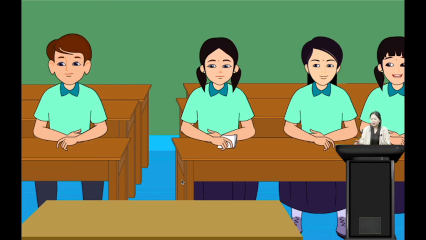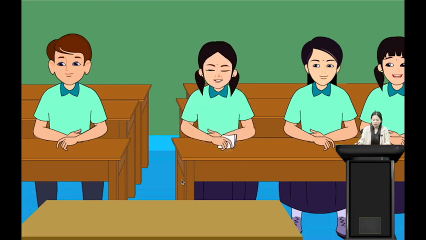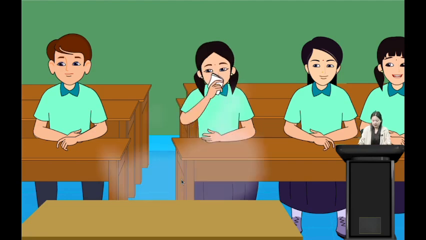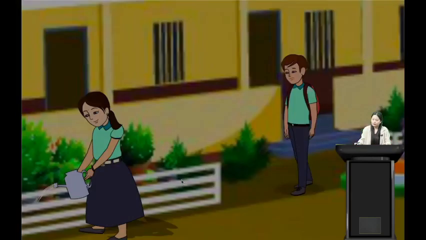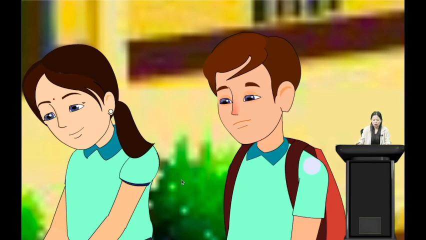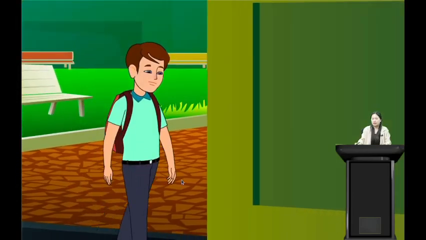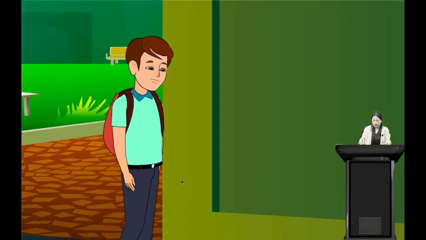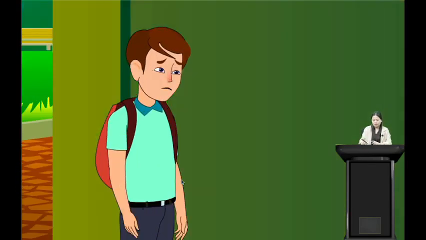So let us see here. Here we see a group of students sitting together in class. One of the girls is sick. We see that she is coughing and sneezing. Now, after some time, we see that this boy who was sitting next to her is also getting sick. So we see that the disease has been transmitted from the girl to this boy.